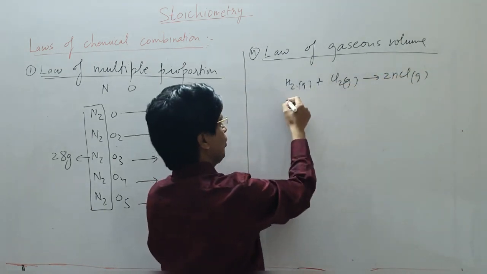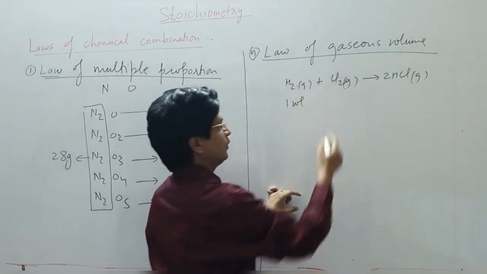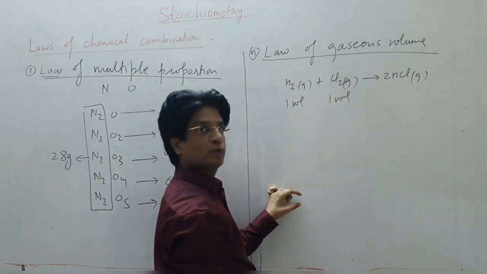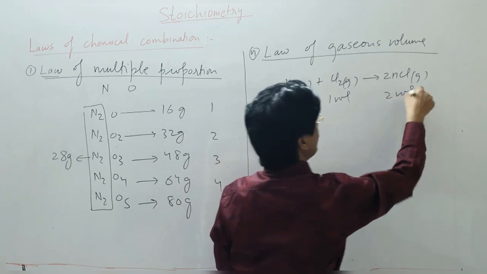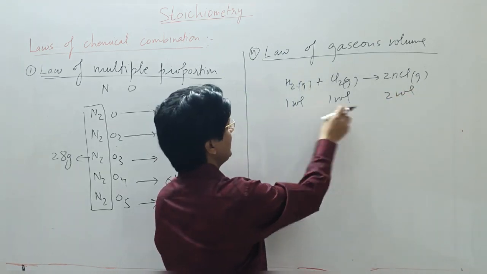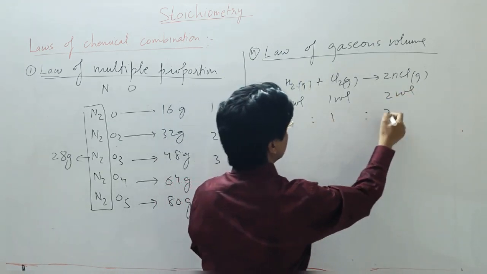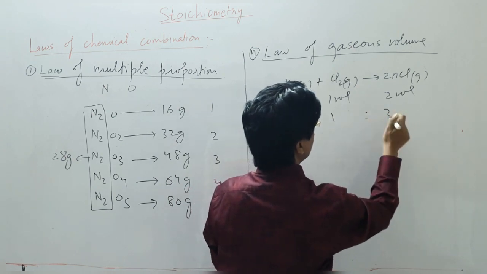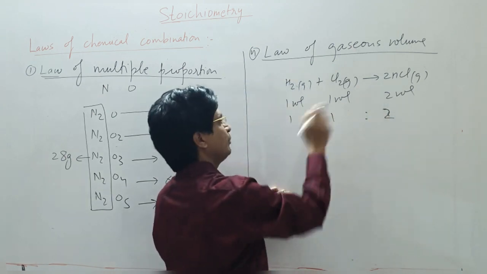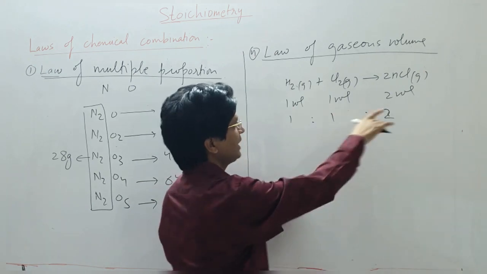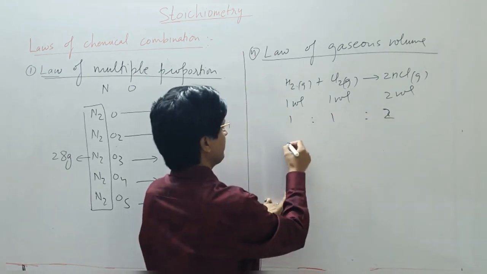In this case, one volume of hydrogen will react with one volume of chlorine to give two volumes of HCl. So you can see that the simple ratio of their volume is 1:1:2. It's not like 1.3 or 3 point something. It's a simple ratio. Let's take one more example.